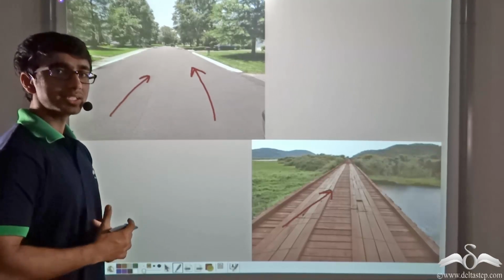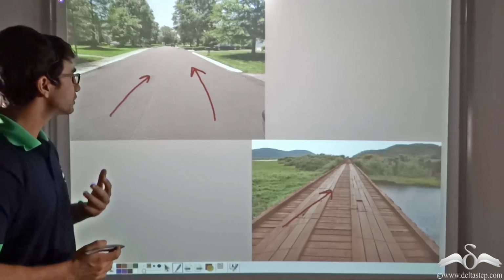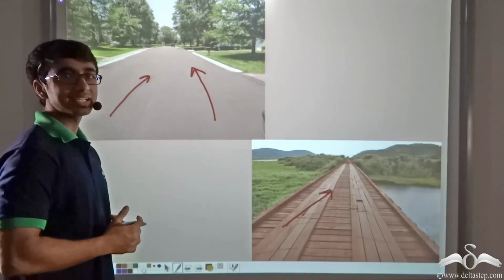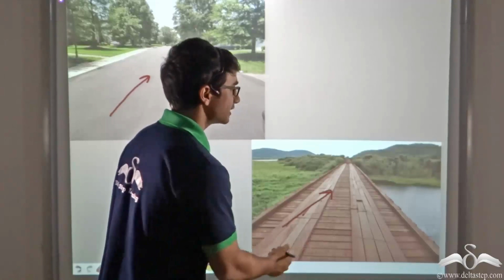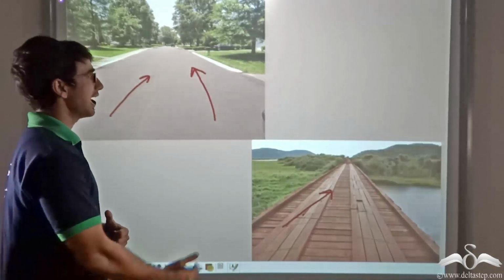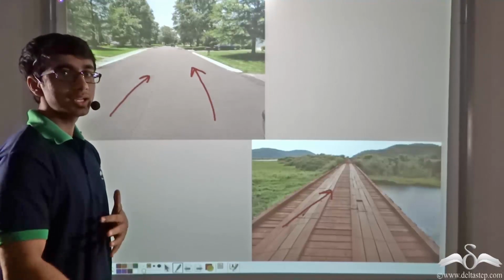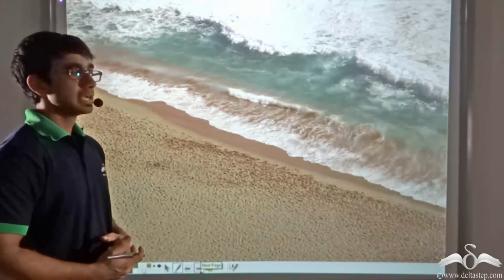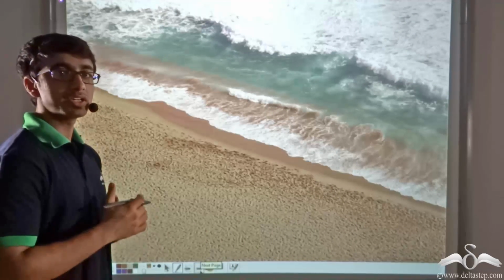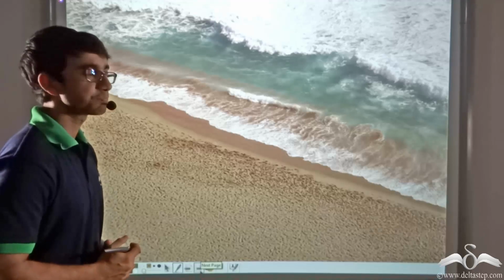So now, why do you think this is the case? Why do you think that the concrete road is getting heated to a higher temperature, but wood is not getting heated to as high a temperature as the concrete road? Well, let us answer this question. Now, before I answer this question, we are going to take another similar example.